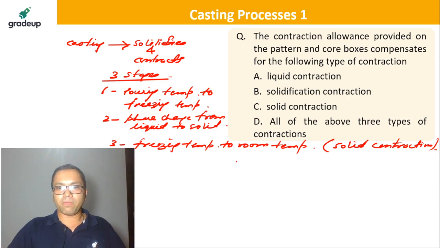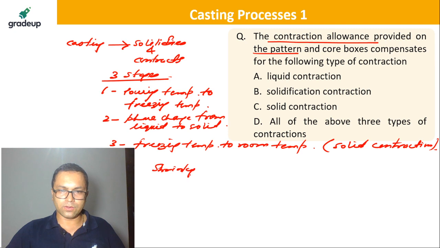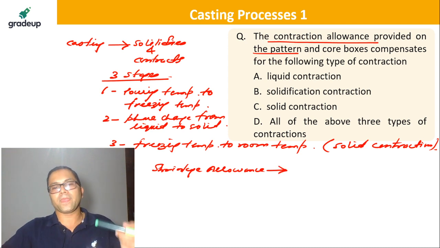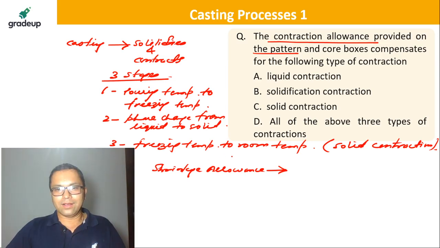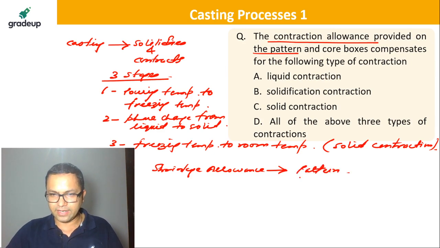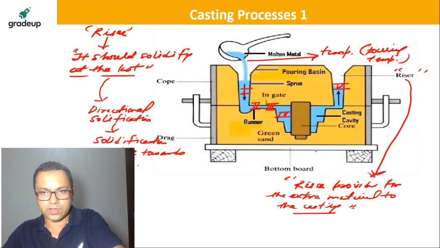Okay, so it is called solid contraction. Now, when we are talking about the contraction here, we are just talking about contraction allowance or shrinkage allowance. Shrinkage allowance is nothing but, should we make the pattern a bit bigger or a bit smaller? Can you please tell me? I hope you know this word, pattern. Let me tell you what a pattern is.